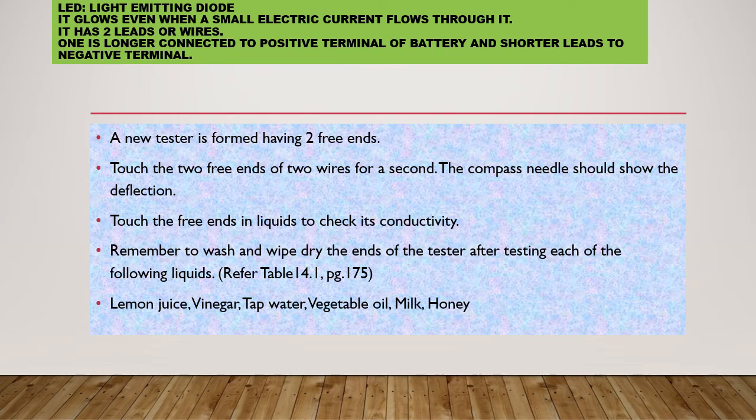So among these solutions, vegetable oil and honey do not contain any ions to pass the electricity, so there is no deflection in the compass needle. So it is a poor conductor.